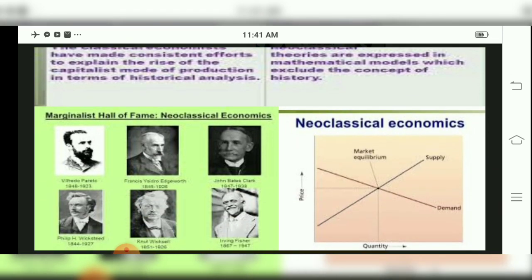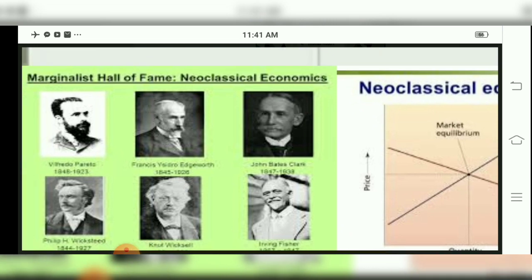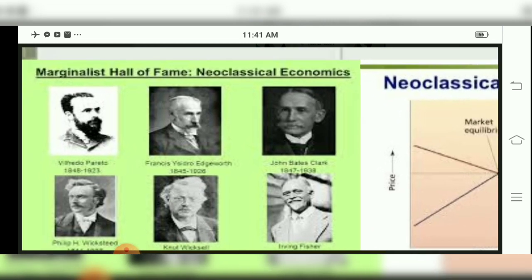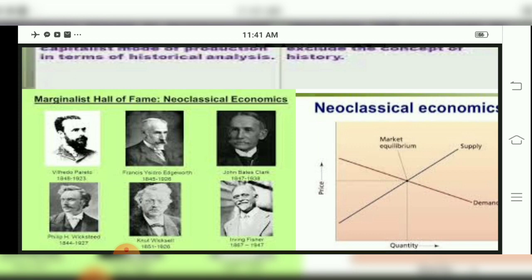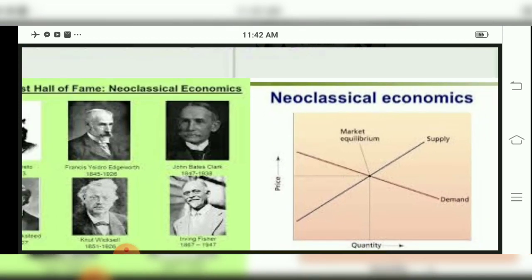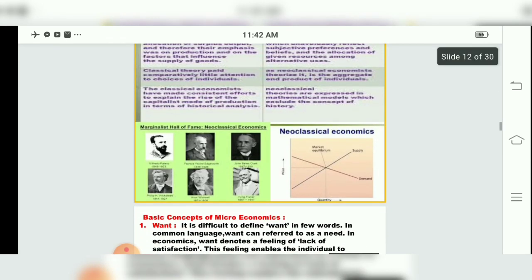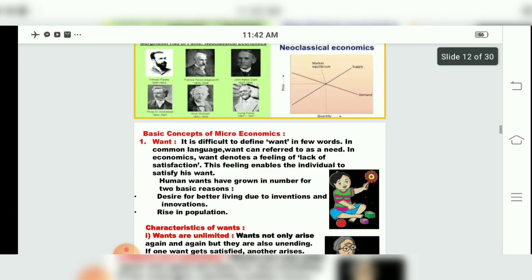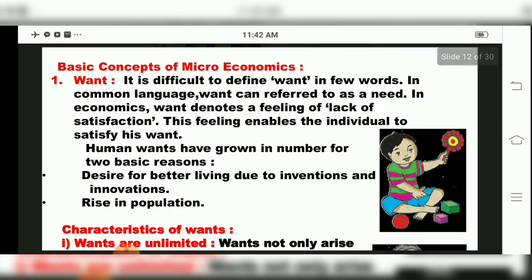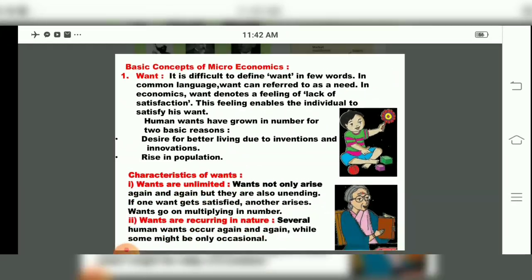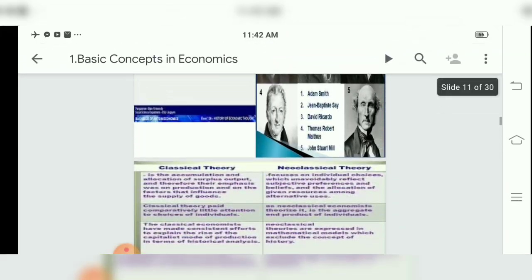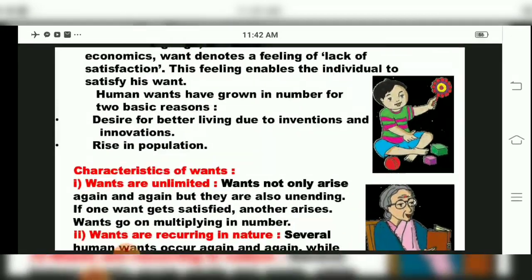So, marginalist Hall of Fame, see we have one thing here, that there are various economists over here, and neoclassical economists have made a study related to supply, law of demand, market equilibrium, law of DMU, diminishing marginal utility, price, the relationship of quantity of a commodity and price, and that we are going to study in the 12th standard chapter, children, regarding law of demand and law of supply. So this is a little bit of basic knowledge about classical and neoclassical economics, children.